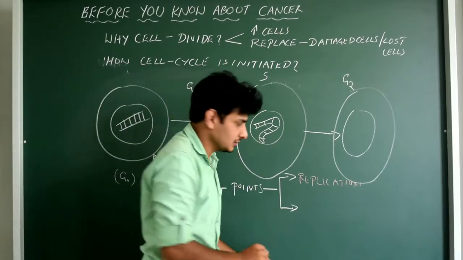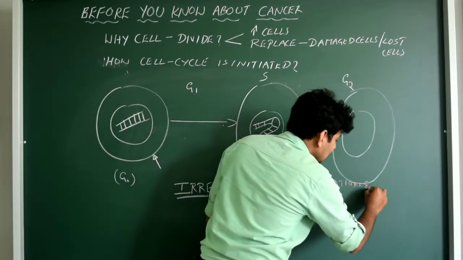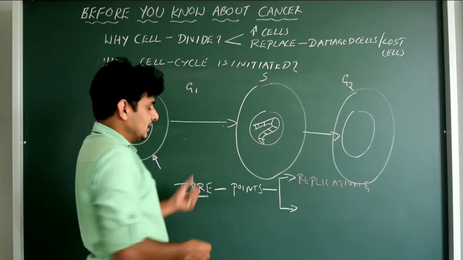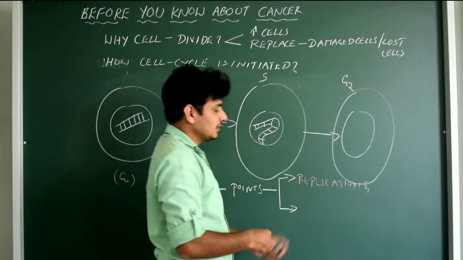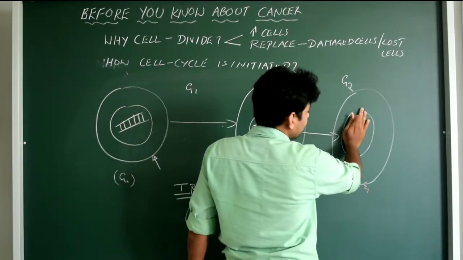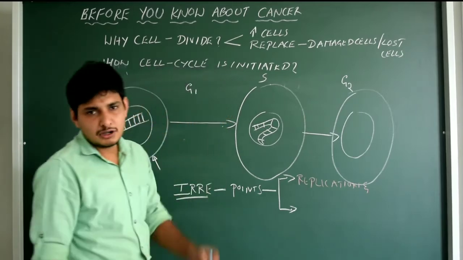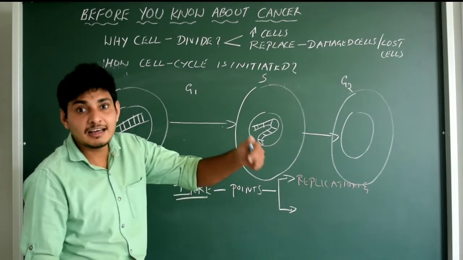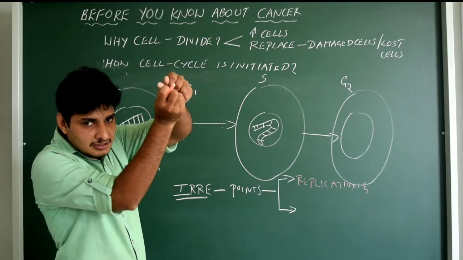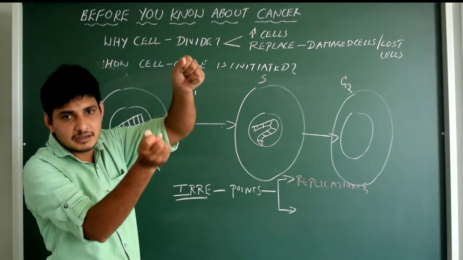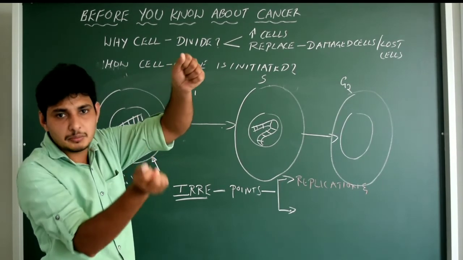That is replication. At the same time, another irreversible point after replication is, after G2 phase the cell will enter M phase. Forget about the metaphase. In the anaphase, what happens? Separation of the chromatids occurs, correct? The sister chromatids should separate.